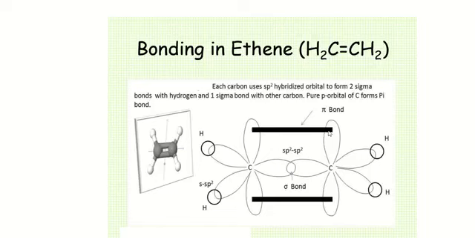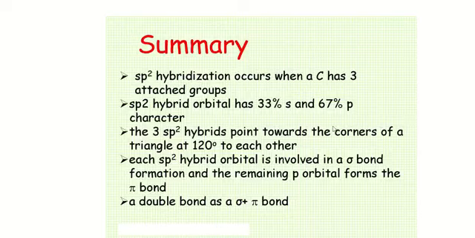So the pi bond is a parallel overlap, and this is a weak bond as compared to the sigma bond. Sigma bonds are much stronger as they are formed by head-to-head overlap. Here is the summary. In sp2 hybridization, there is 33% s character and 67% p character.